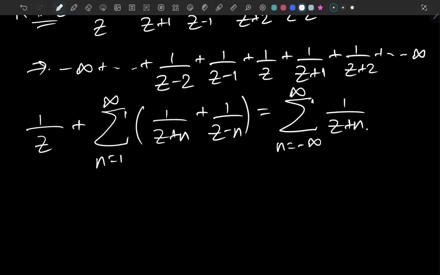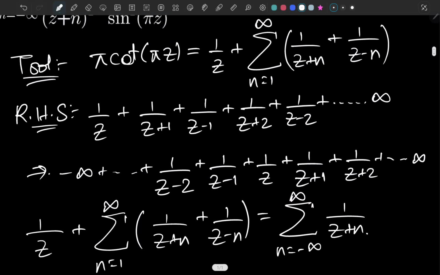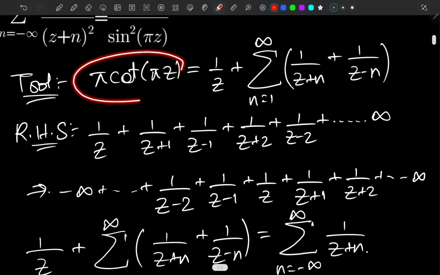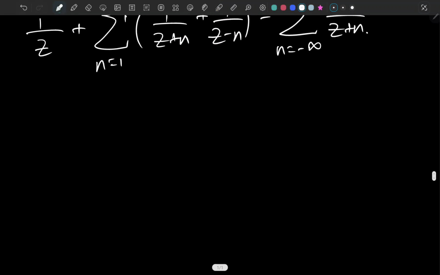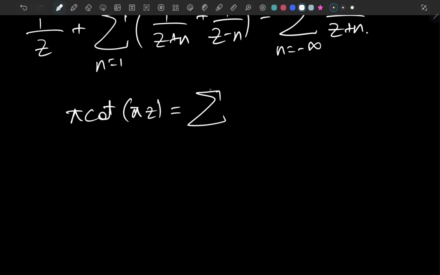Exactly, it is right. So we can write this as pi times cotangent of pi z equals this sum over all integers. So it's pi times cotangent of pi z equals the sum as n goes from negative infinity to infinity of 1 over z plus n.